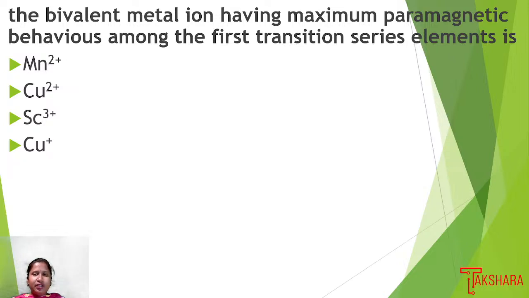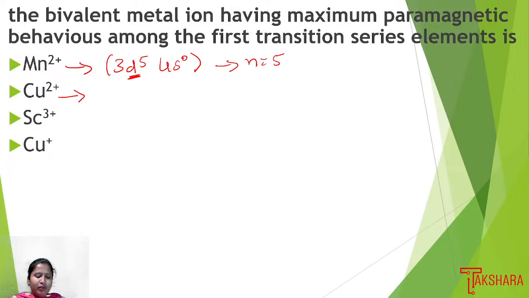Which bivalent metal ion will have the maximum paramagnetic property, that we need to know. The first option is Mn2+. If we write its electronic configuration, we have the valence configuration 3d5 4s0, where n, the number of unpaired electrons, is 5.